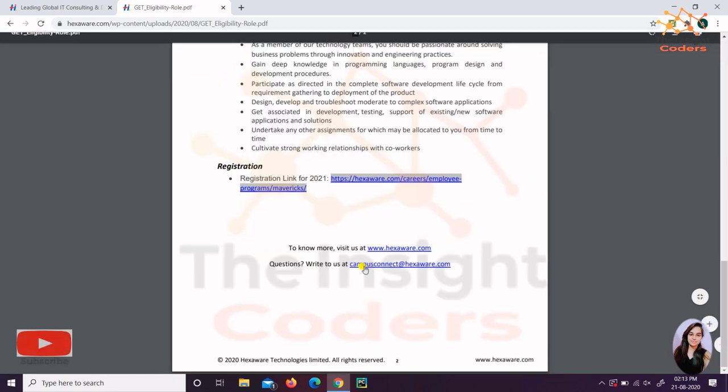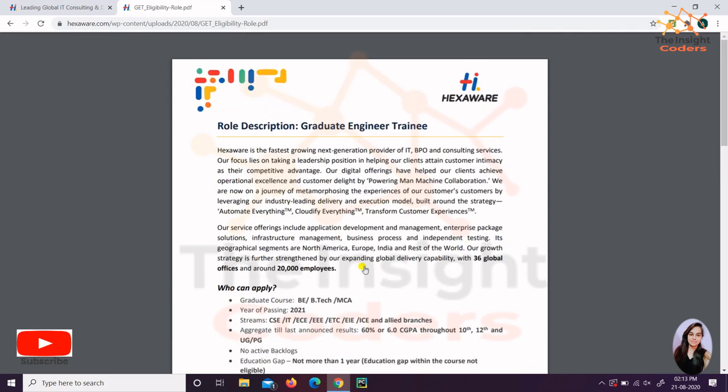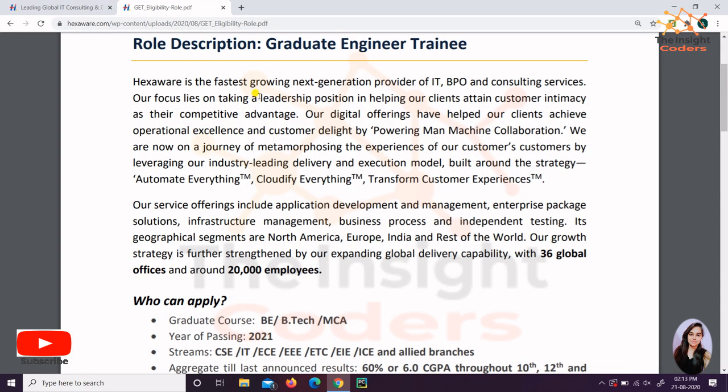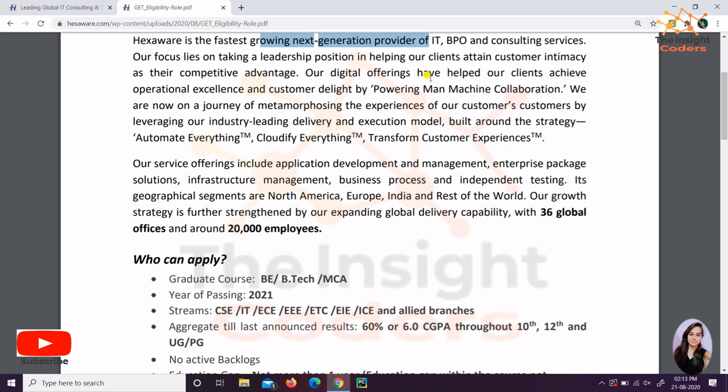You can see I have a PDF of 2 pages, and it shows that Hexaware is the fastest growing next generation provider of IT and consulting services and BPO, and you can read it all, right? It also says here that it has 36 global offices and around 20,000 employees, and the segments and everything are given here, right?